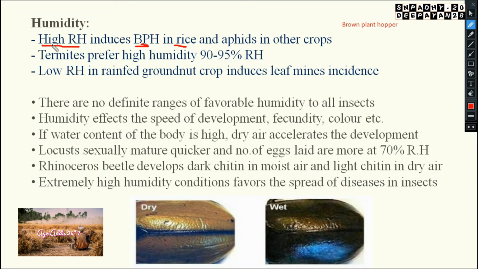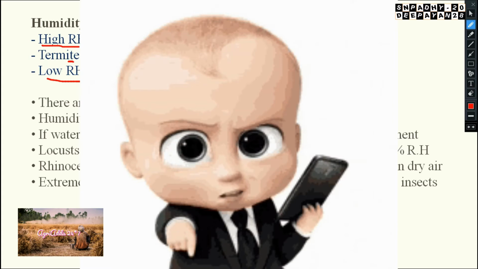High relative humidity also induces aphids in case of other crops. You can take crops, you can take vegetables. If relative humidity is more, the aphid population will be more. In case of termites, what will happen? They prefer even higher humidity, that is 90 to 95% RH. But groundnut leaf miners prefer low relative humidity. That means here you can identify termites, BPH, aphids prefer high relative humidity, but leaf miners prefer low relative humidity.